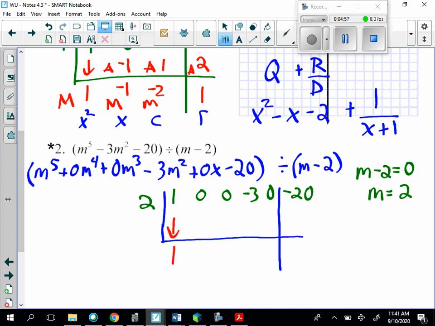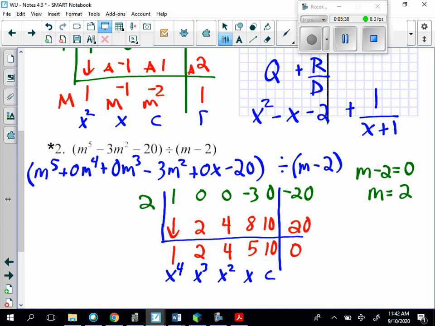1 down. 1 times 2 is 2, plus 0 is 2, times 2 is 4, plus 0 is 4, times 2 is 8, minus 3 is 5, times 2 is 10, plus 0 is 10, and then times 2 is 20, and we end up going even, so that makes us happy. So this is going to be the m to the 4th term, this is going to be m cubed, this is going to be m squared, this is going to be m, and this is going to be a constant, and this is going to be the remainder.